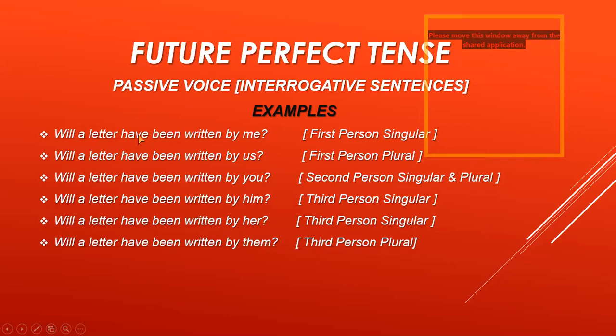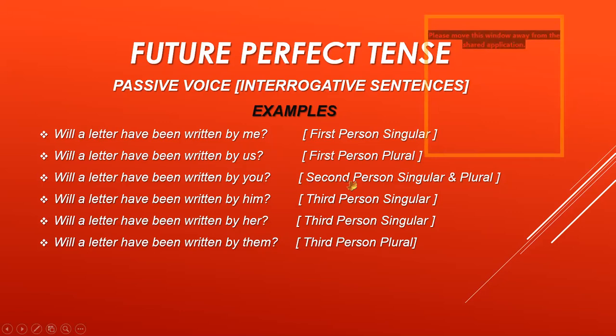Now the sentence is: will a letter, it means singular object, have been. Have is here, which I have already told you must be there for interrogative sentences. Will a letter have been written by me? Written means third form of verb. Me, us, you, him, her, and them are the objective pronouns, with the question mark at the end. Will a letter have been written by us? Question mark. It is also the example for first person singular and plural. Will a letter have been written by you? Question mark. This is the example for second person.